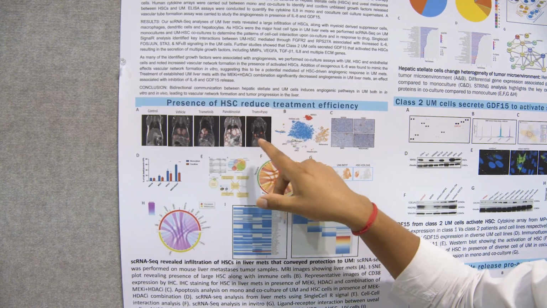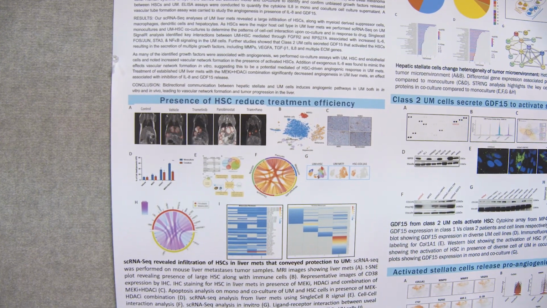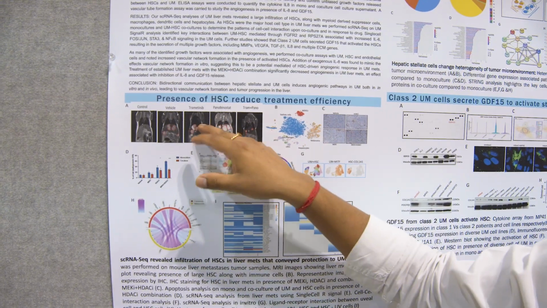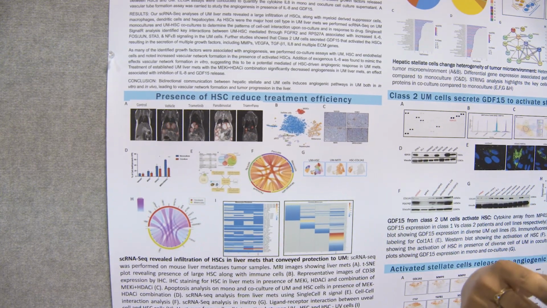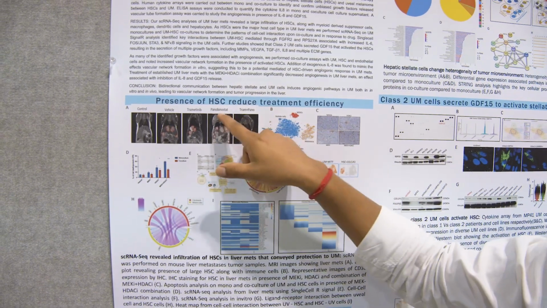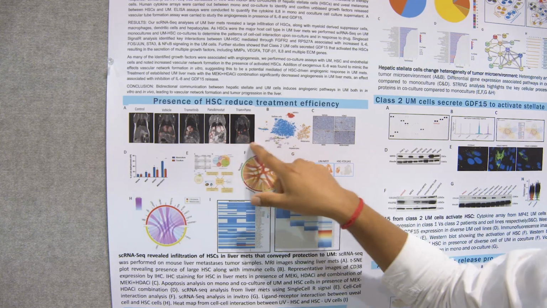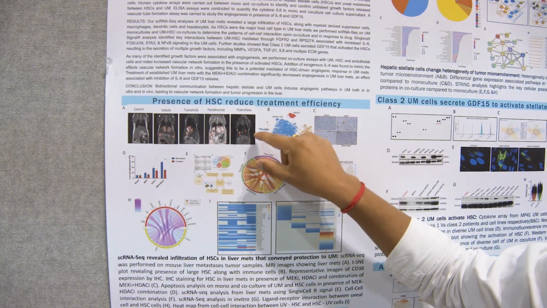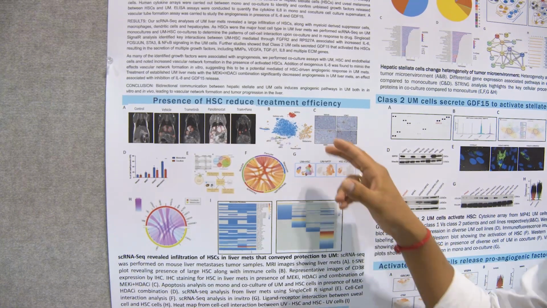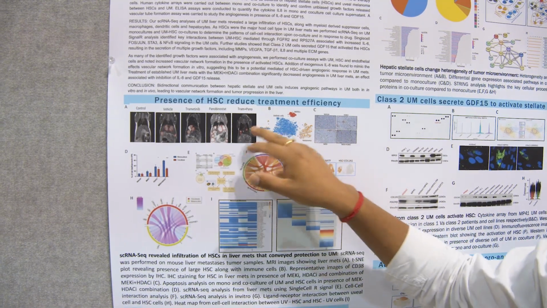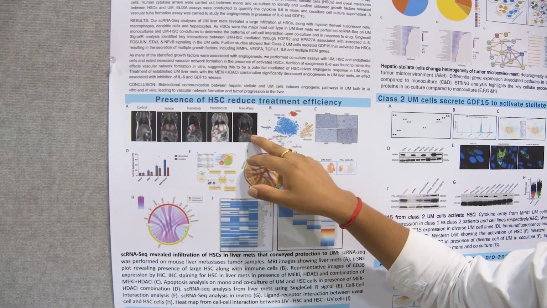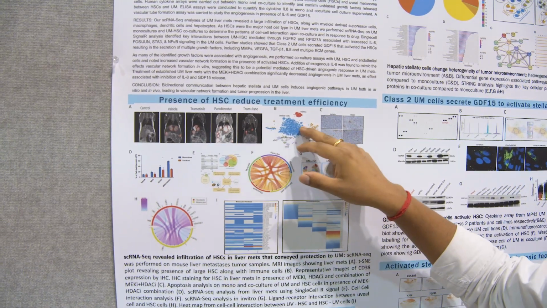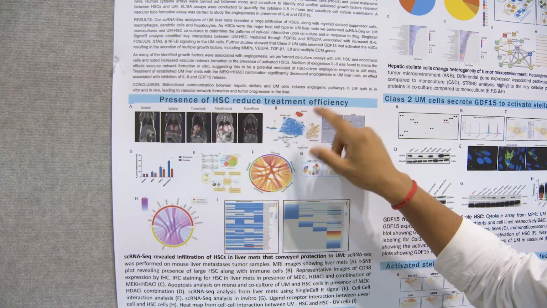We also saw that when you treat with trametinib, there is an increase in HDACs. Therefore we used a pan-HDAC inhibitor, and the combination led to smaller liver mets. Surprisingly, when we did single cell RNA sequencing, since the tumors were small but present, we saw that there are plenty of stellate cells.